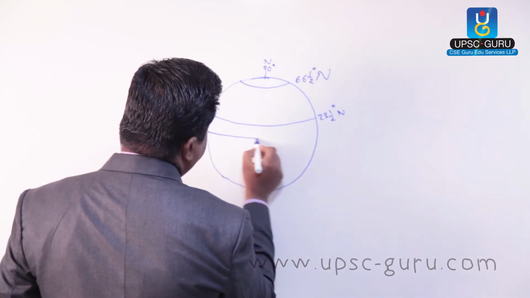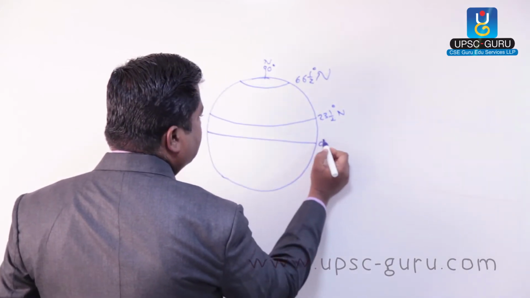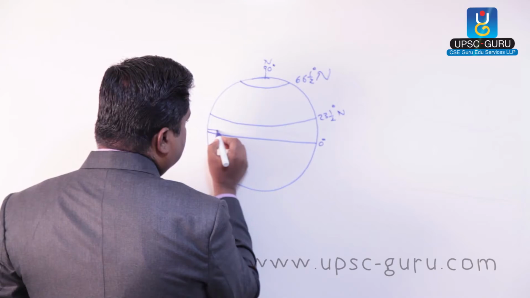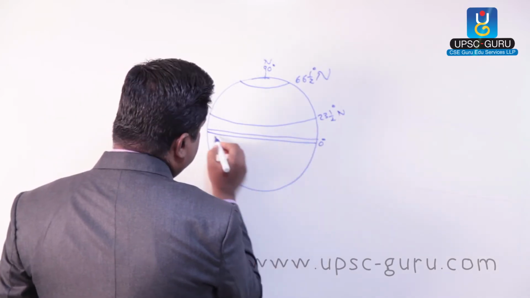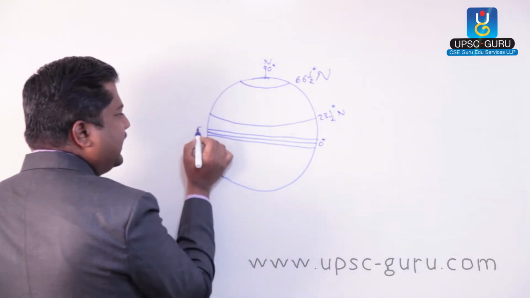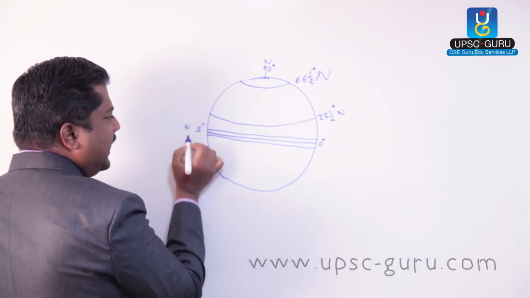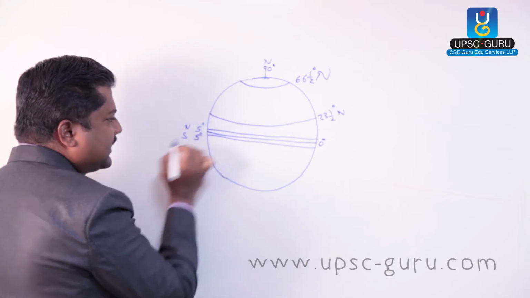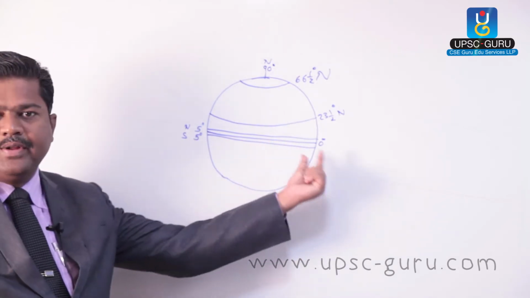Then obviously the equator, 0 degree. Another line I should consider here ranges from 5 degree north to 5 degree south. This is the equatorial region.